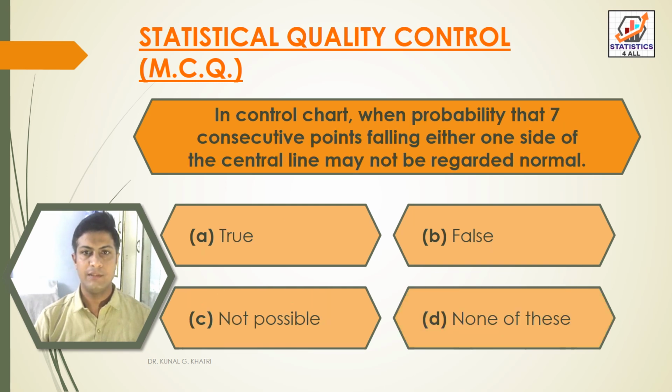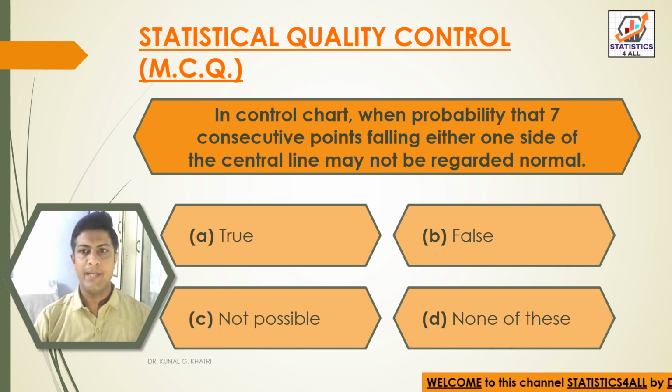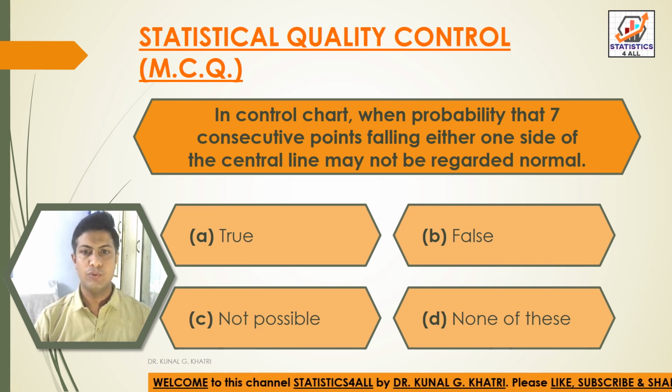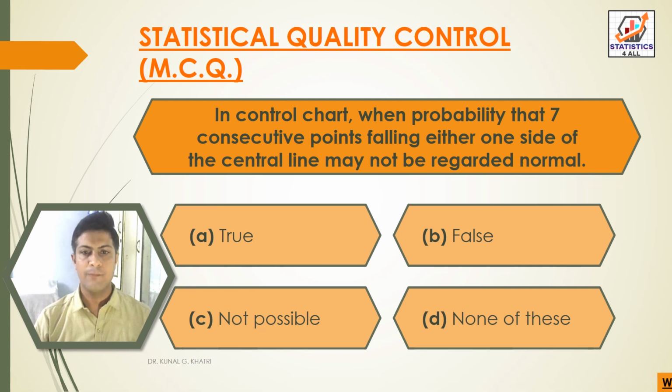Next question, in control chart, the probability that 7 consecutive points fall on either one side of the central line may not be regarded normal. Option A, true, option B, false, option C, not possible, and option D, none of these. So here we have answer option A, that is true.